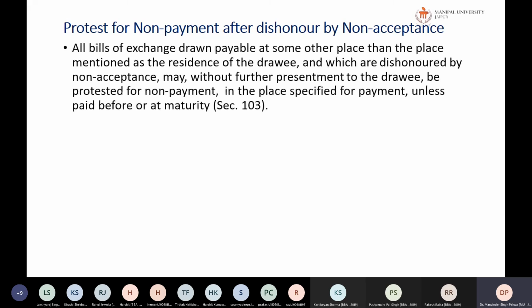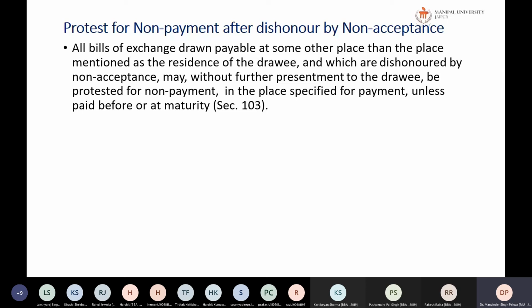Protest for non-payment after dishonor by non-acceptance: all bills of exchange drawn payable at some other place than the place mentioned as residence of the drawee, and which are dishonored by non-acceptance, may, without further presentment to the drawee, be protested for non-payment in the place specified for the payment unless paid before maturity.